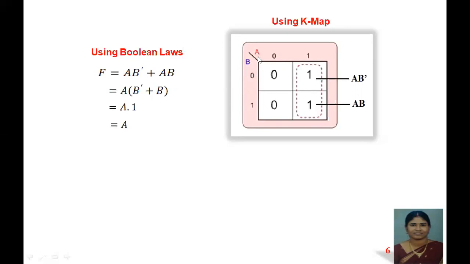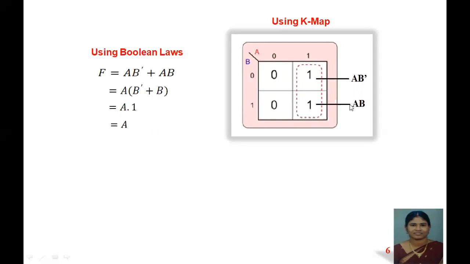Now this is taken with B as row, A as column. This portion is nothing but 0 1, which we have already seen. It is nothing but A is 1, B is 0, so A into B dash. Here we have written 1. The output 1 is available, that is the meaning.